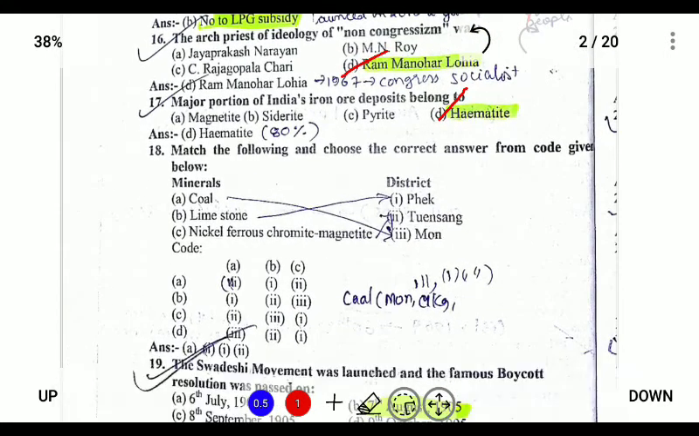Next, match the following and choose the correct answer from the code given. Coal is found in Mon district. Limestone is found in Phek district. We know this because the Wazeho cement factory is located near Phek, and nickel, ferrous chromite and magnetite are found in Tuensang. So the correct option is A: coal is found in Mon, limestone is found in Phek, and nickel magnetite is found in Tuensang.